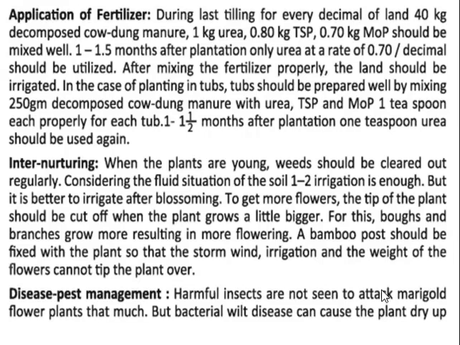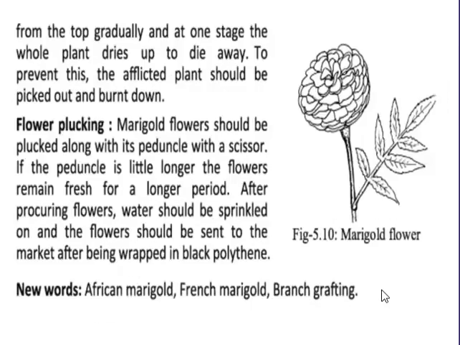A bamboo stick should be fixed with the plant so that storm wind and the weight of the flower cannot tip the plant over. Disease and pest management. Harmful insects are not seen to attack the marigold plant, but bacterial disease can cause the plant to dry up. From the top, gradually the whole plant dries away, and to prevent this, affected plants should be picked out and burnt.